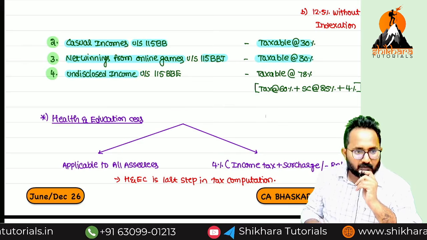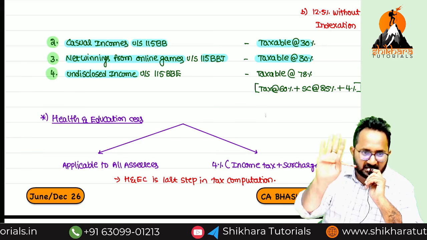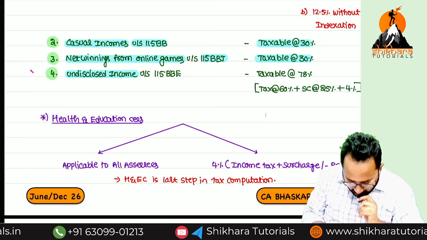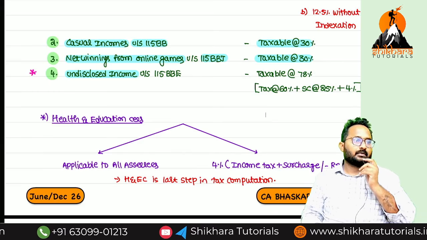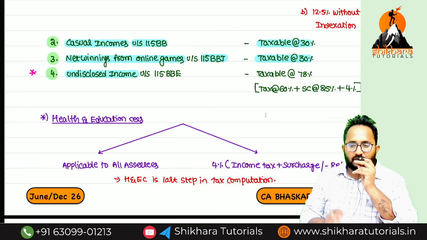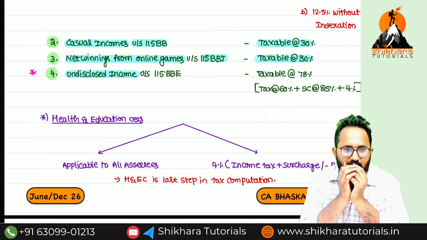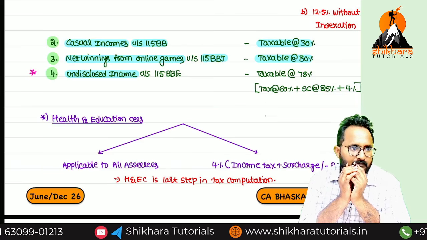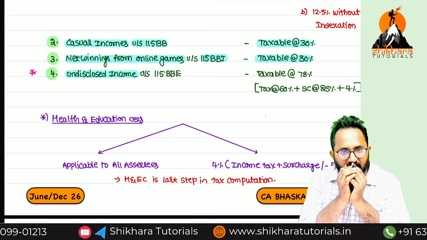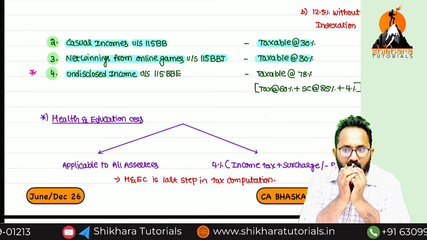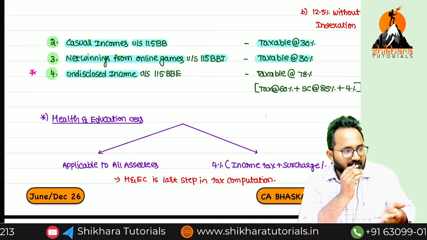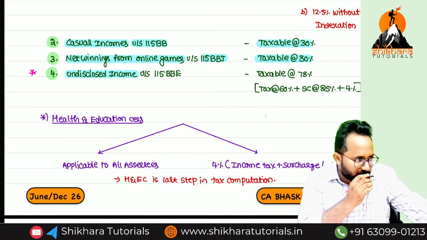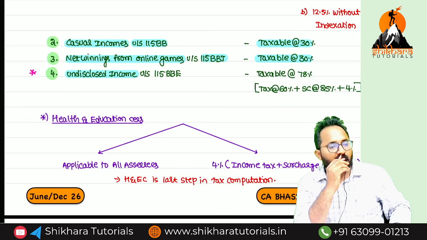Next, undisclosed income. If they want to ask any MCQs in the basic concept chapter, they will always ask this. Undisclosed income. What do you mean by undisclosed income? I am getting income, but I am not paying any tax. I am not at all accounting some income also. That is called what? Undisclosed income. I have not at all disclosed such income in my return of income. That is called what?